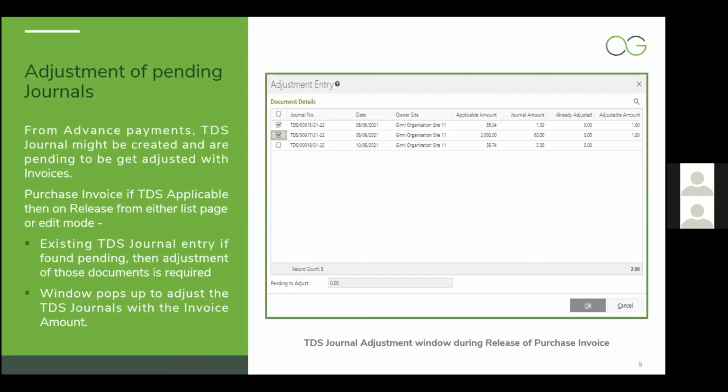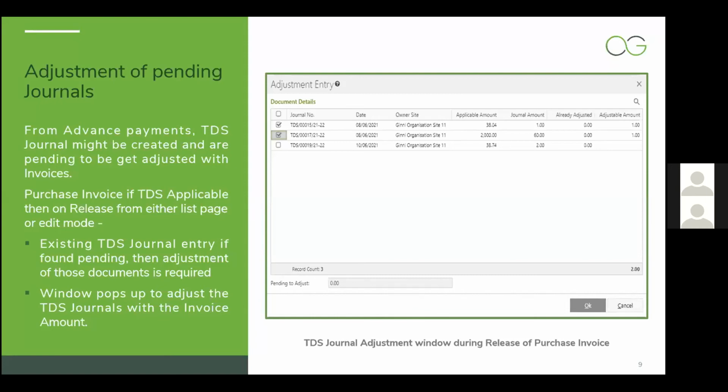It might also happen that the total pending TDS amount is still lower than the TDS applicable for this invoice. In that case, for the differential amount: suppose the total TDS amount pending to be adjusted is say 500 rupees, and I want to deduct TDS of say 800 rupees for this invoice, then the differential value of 300 will be created.